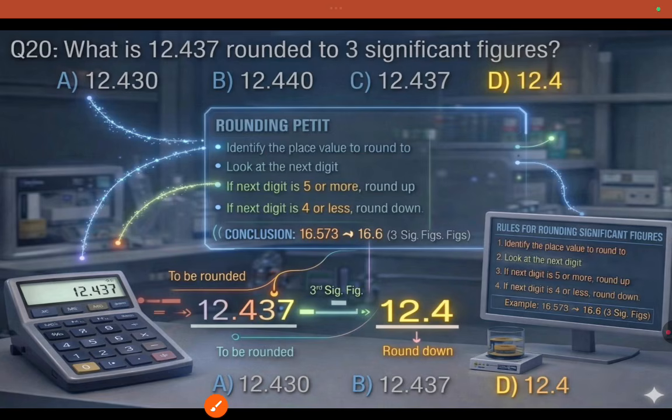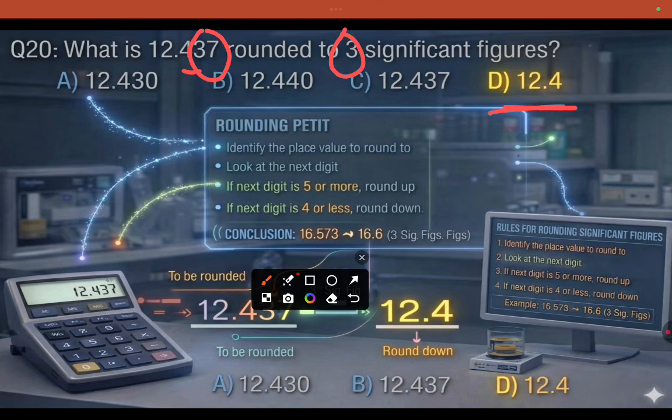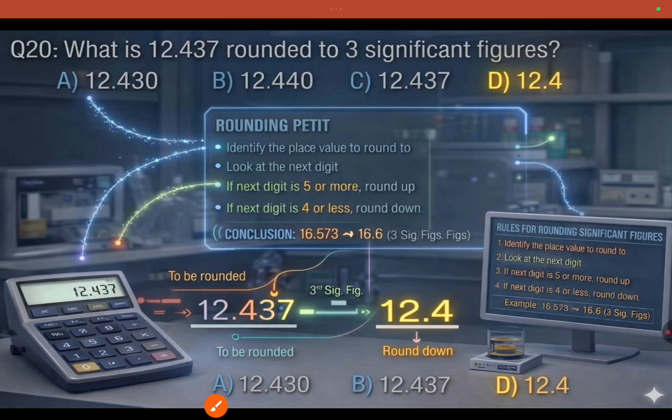Okay, next one, what is the significant figure? 12.437 rounded to 3 significant figures. So here 12.43, and after 4 3 you have 7. We are asking only for the 3 significant figures, so that is a simple one. The question is about rounding to 3 significant figures, so that is about 12.4. So that is rounding numbers.